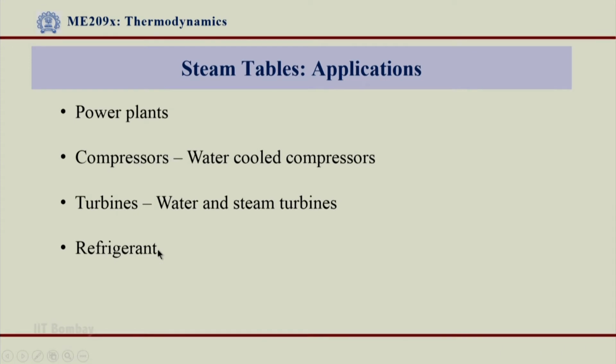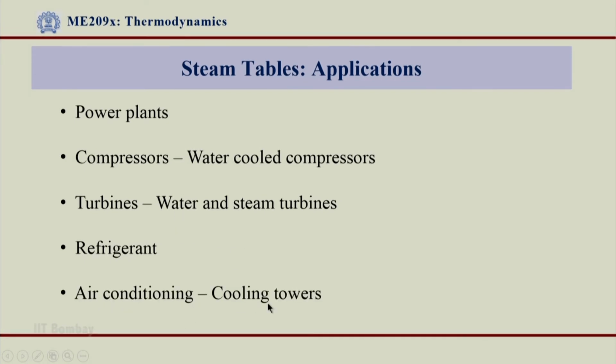Refrigerant, again we have a liquid refrigerant, water as refrigerant also, where again its vaporization and its condensation come into picture. So, vapor to liquid condensation, phase change also has to be considered in most of these applications.